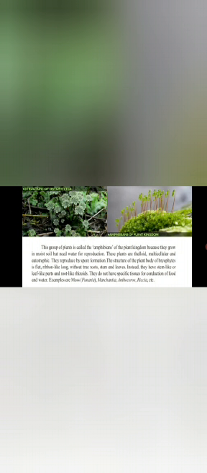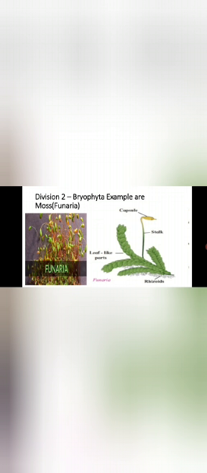They are also known as amphibians of plant kingdom because they grow in moist soil but need water for reproduction. They do not have specific tissues for conduction of food and water, that is xylem. Examples of Bryophyta are moss, that is commonly Funaria, Marchantia, Anthoceros, Riccia, etc. Now this is the example, that is Funaria, the clean labeled diagram of Funaria.